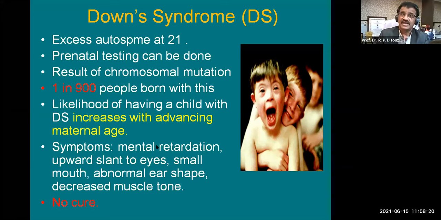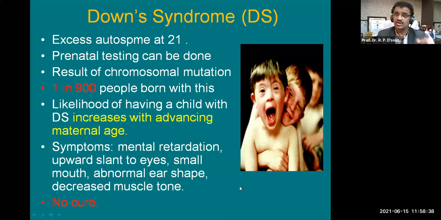Likelihood of having a child with Down syndrome increases with advancing maternal age. The ladies who get married at a later age are having Down children more. In these children, there is mental retardation, upward slant to eyes, a small mouth, abnormal ear shape, and decreased muscle tone.